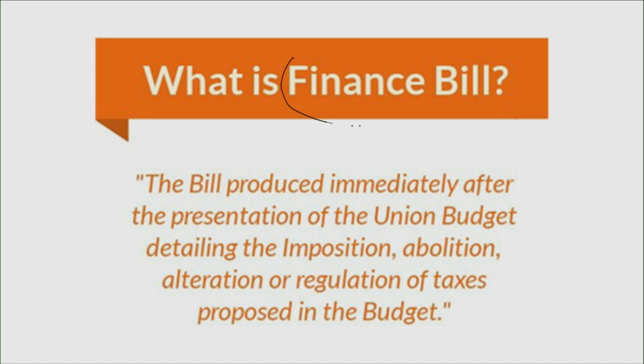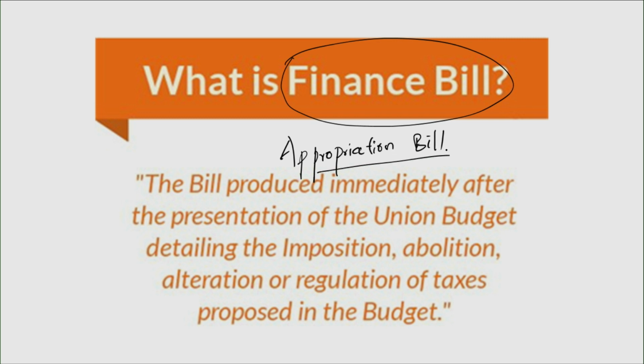One is a finance bill, the other is an appropriation bill. So now let's look at what is a finance bill. The bill produced immediately after the presentation of the union budget, detailing the imposition, abolition, alteration or regulation of taxes proposed in the budget.